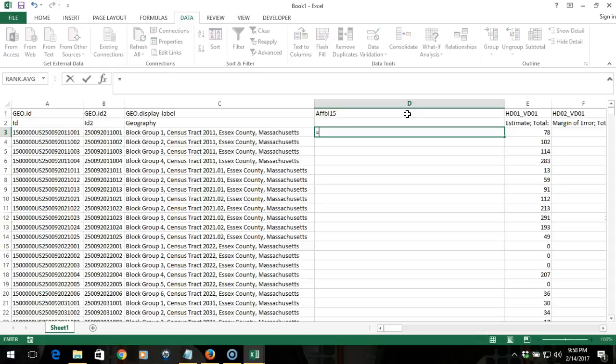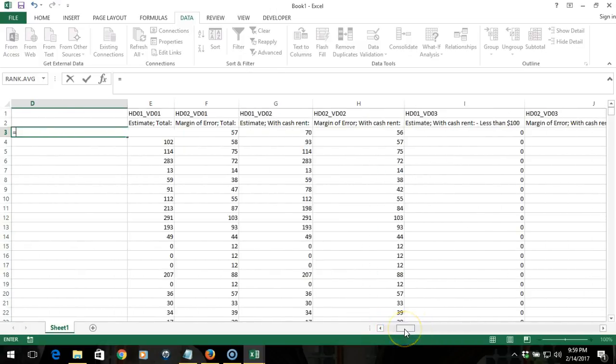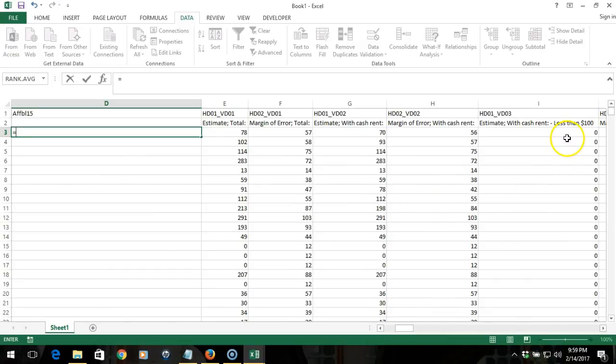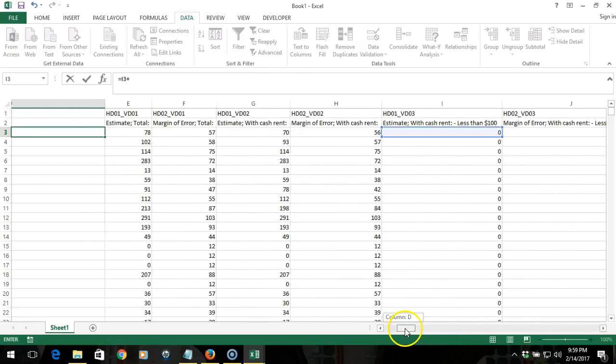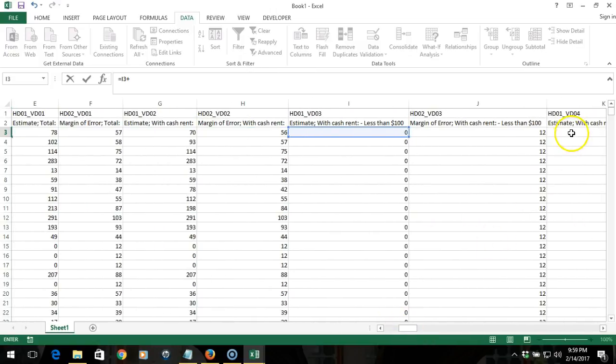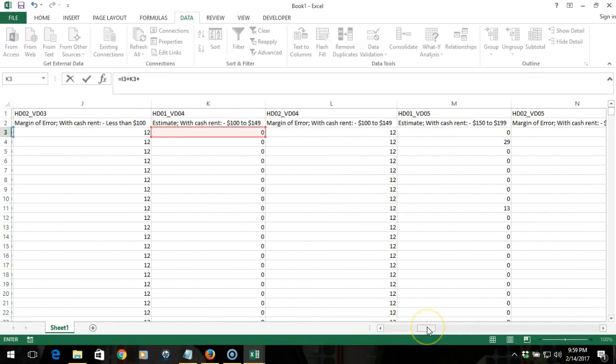And I'm going to sum up all of the various column entries that have estimates for the rental units that are below our threshold. So the first one, starting with the one at less than $100, it's right here. And I'm going to add up all of the subsequent columns that fall within those price ranges.